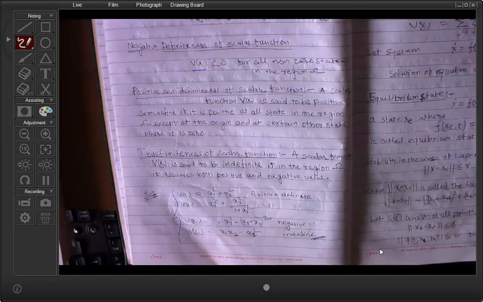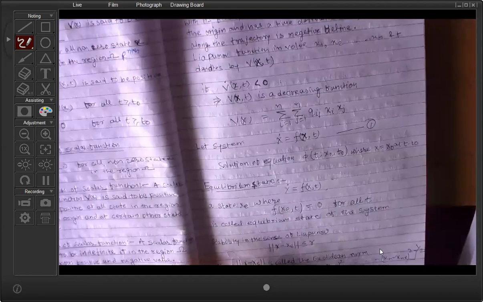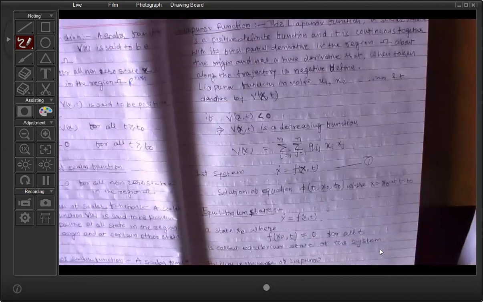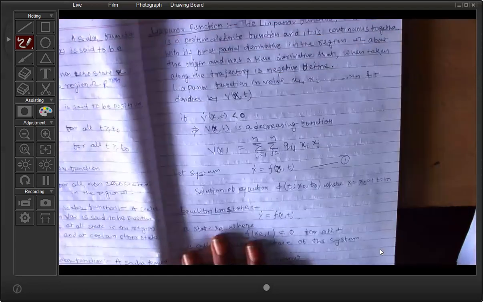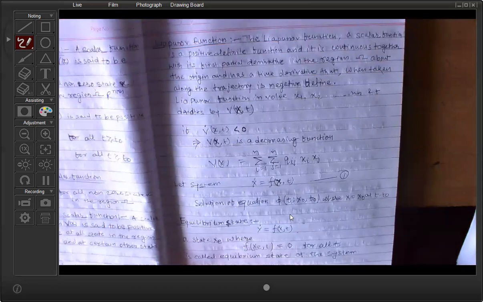Because for Lyapunov stability analysis, we have to define an energy function called the Lyapunov function, and its nature must be positive definite. First we have to choose a positive definite energy function called the Lyapunov function, then you can apply the Lyapunov stability criteria. So what do you mean by Lyapunov function? From the next class, I will explain what you mean by Lyapunov function.